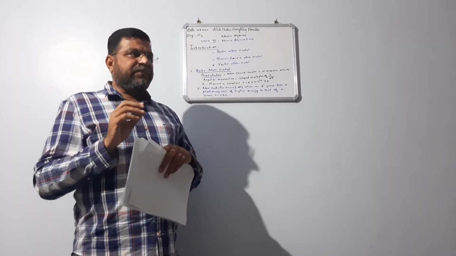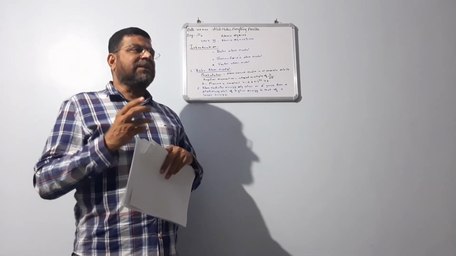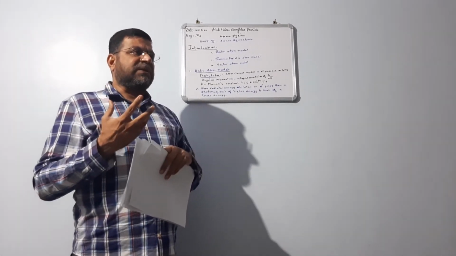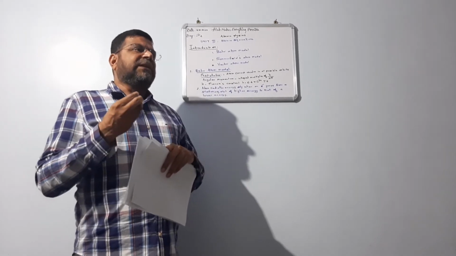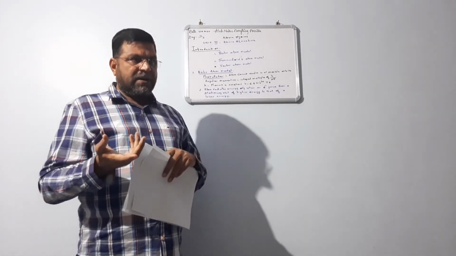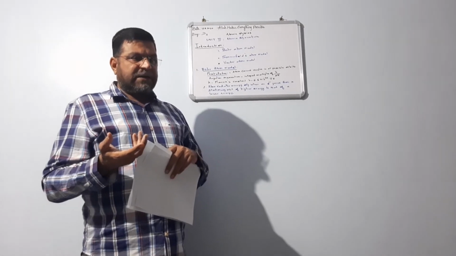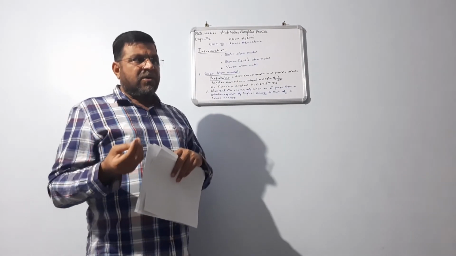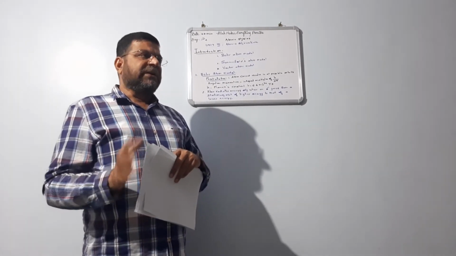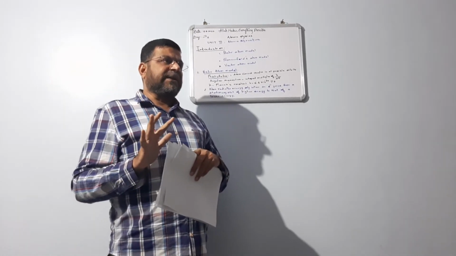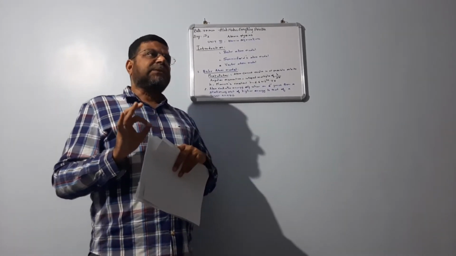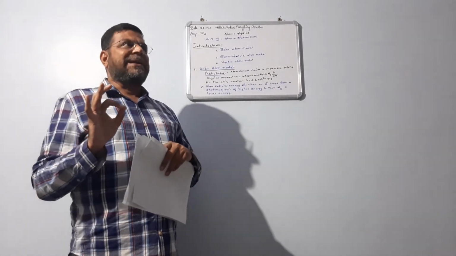So you must see, when a particle is revolving in a path, what type of energy is it possessing? Is it possessing kinetic energy or potential energy? Definitely, when a particle is revolving in a circular path, it will possess only kinetic energy.